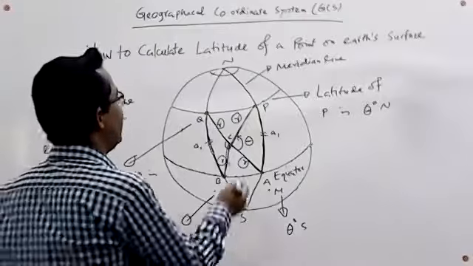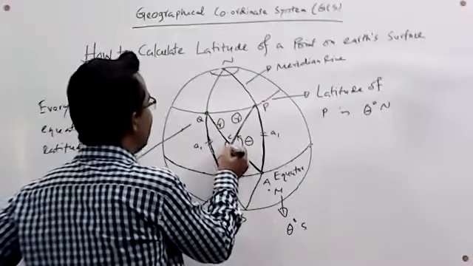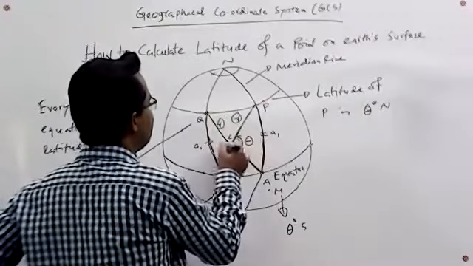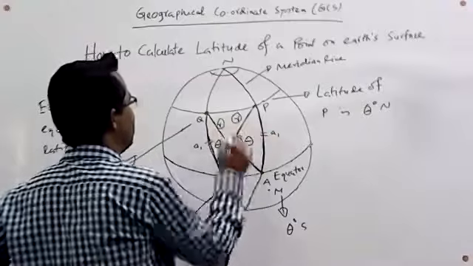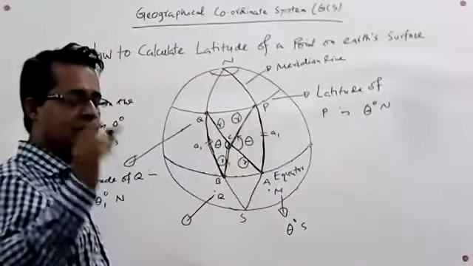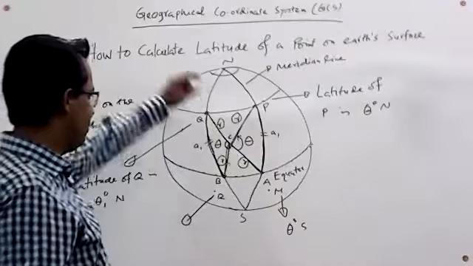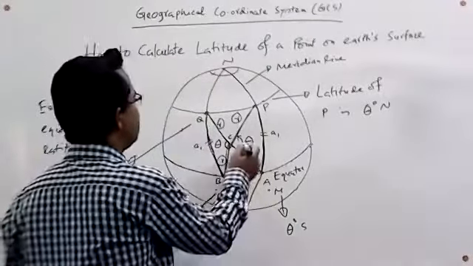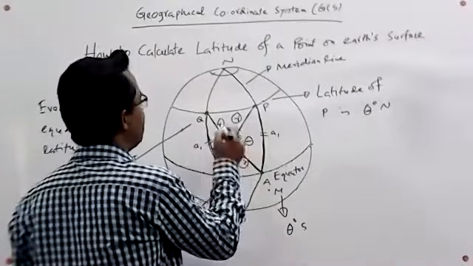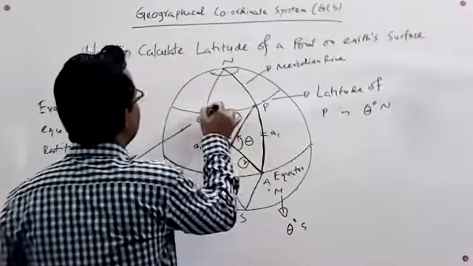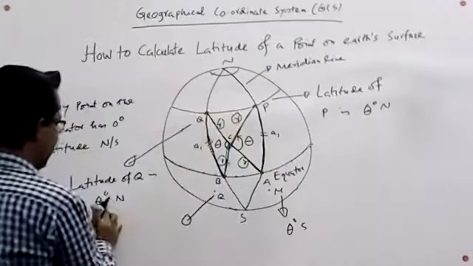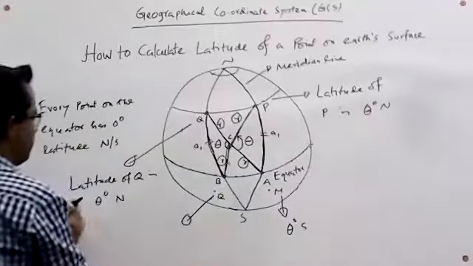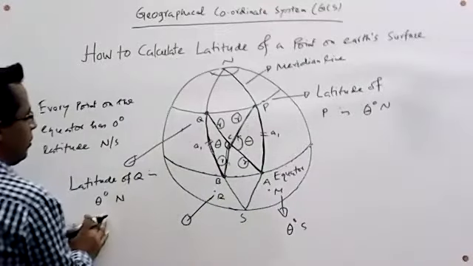That is why the angle between the lines CQ and CB will be the same as theta. Since these two regions are congruent, I'm very sorry, I said concurrent, these two regions are congruent, then this triangle will be the same. So we can say that the latitude of Q is also theta degree north. Latitude of P is theta degree north, and also latitude of Q is theta degree north.